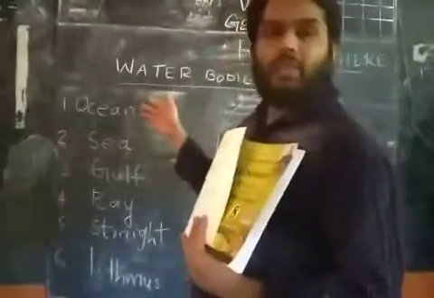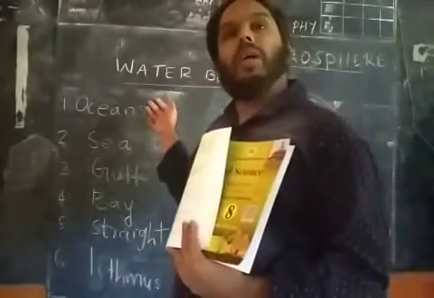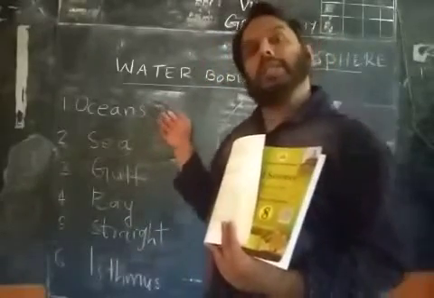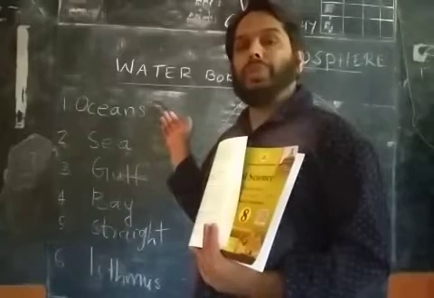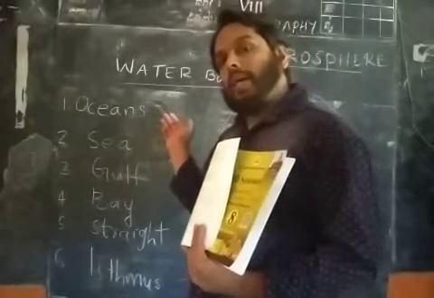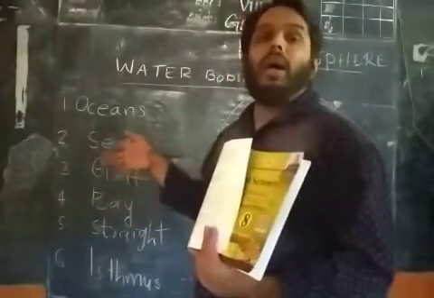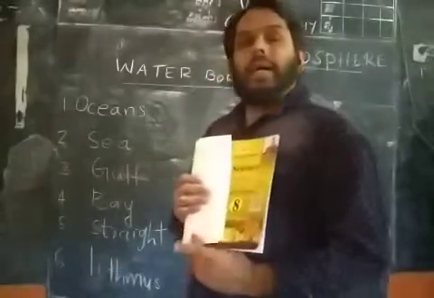First of all, the major one is oceans. You can see on the board, oceans are known as the biggest water bodies on the earth. There are mainly four oceans. Pacific Ocean is the biggest ocean, then Atlantic Ocean, the second largest, and the third is Indian Ocean, including the Arabian Sea and Bay of Bengal.